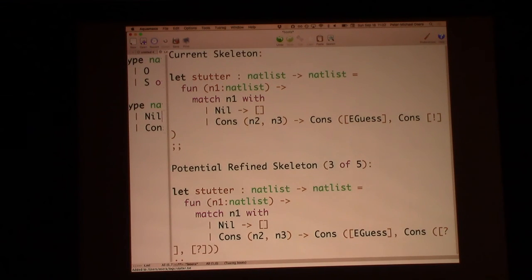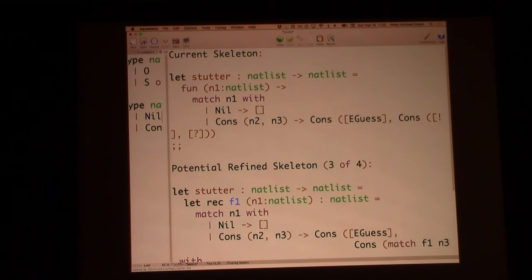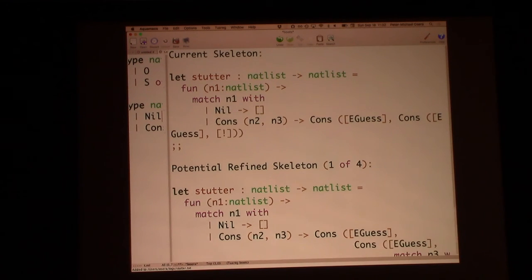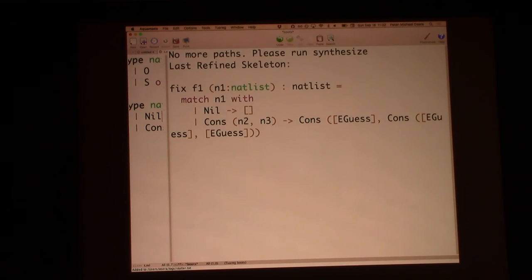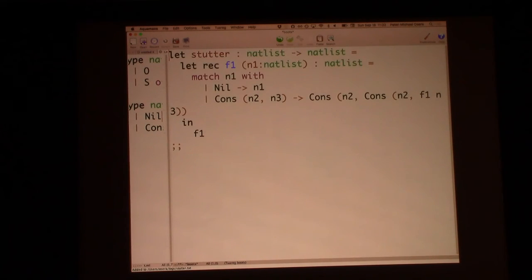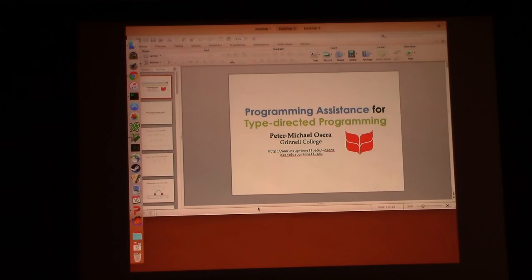You kind of see. There we go. And so the final skeleton I'm going to use is two conses where I need to fill in those conses with some variables and function applications. And then just to kill it, the synthesize key is meta k, for the record. Doesn't really work at all. And so after doing some rounds of guessing, we actually get the final result that we want. And so that's sort of how the tool works.